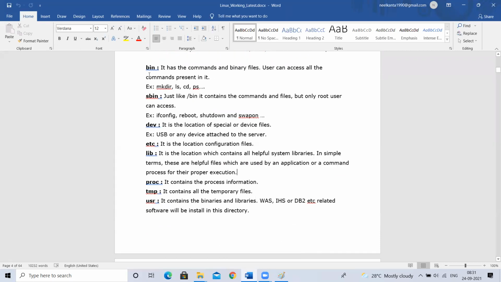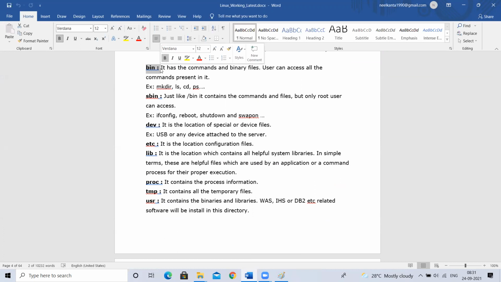So there will be one directory called bin. What it contains is, bin means binaries. In Linux, if you want to create a folder or open a folder, create a file, open a file, delete, update, anything, everything is done with commands.